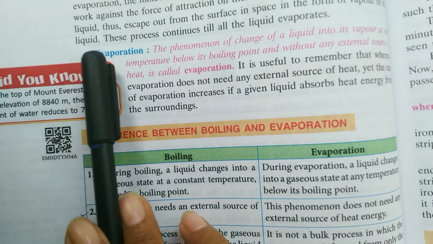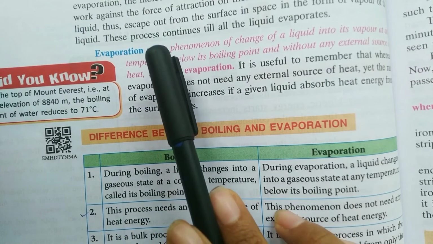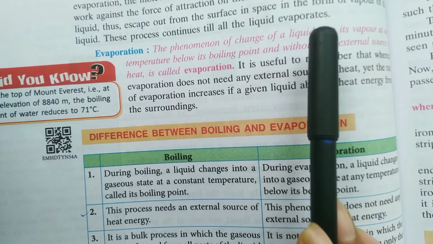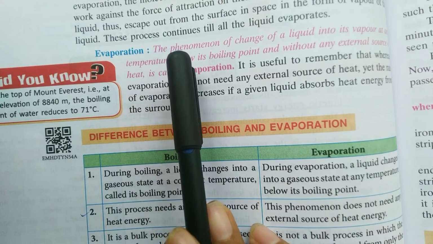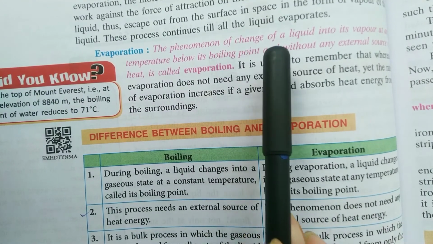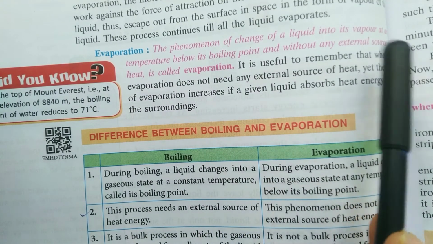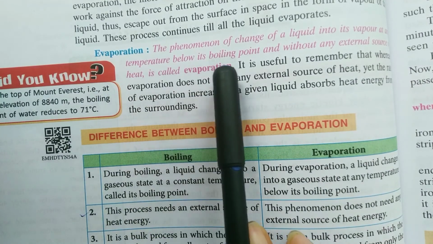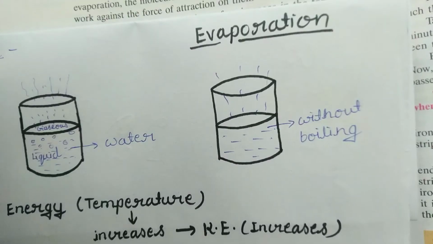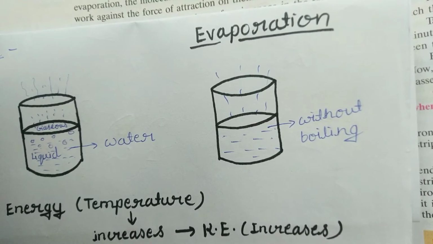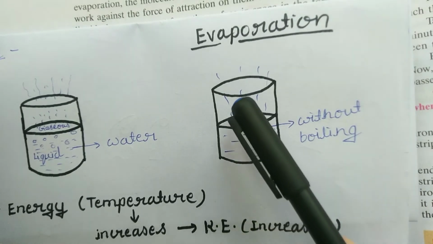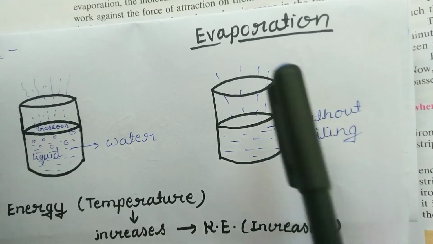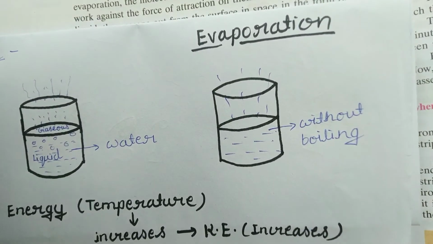And what is evaporation? Let's see. The phenomenon of change of a liquid into its vapor at any temperature below its boiling point and without any external source of heat is called evaporation. That means, dear children, a process in which a substance changes its state from the liquid state to the gaseous state without reaching the boiling point is called evaporation.